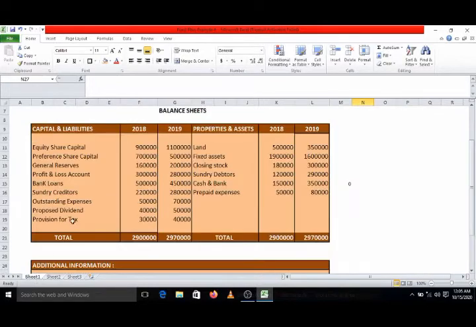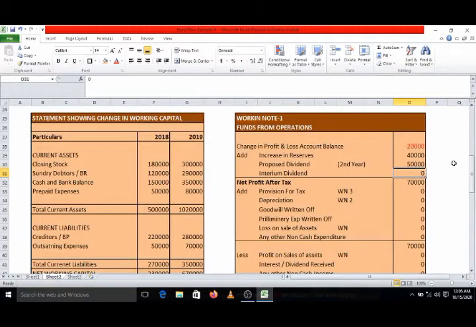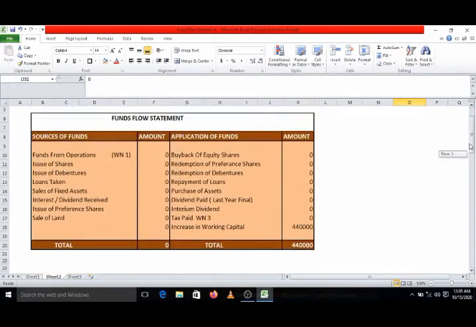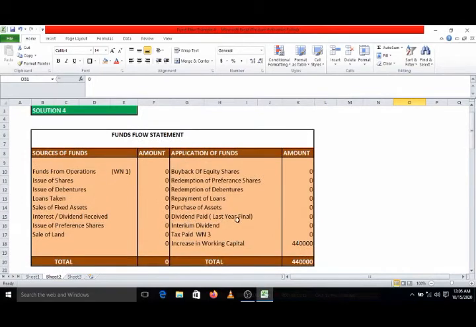Now the first year proposed dividend is 40,000. This we will show as a payment, that is a dividend paid of last year in the year 2019. So it will appear on the fund flow statement on the application side, that is a final dividend paid of rupees 40,000. So check this fund flow statement: dividend paid last year, final, rupees 40,000.